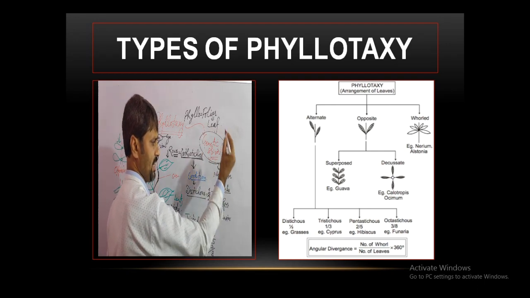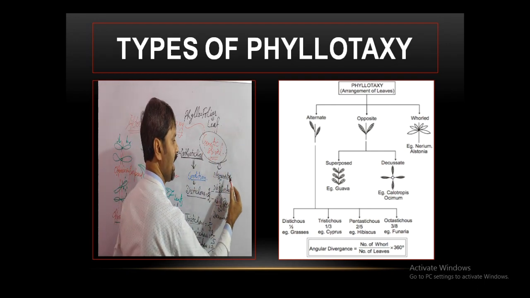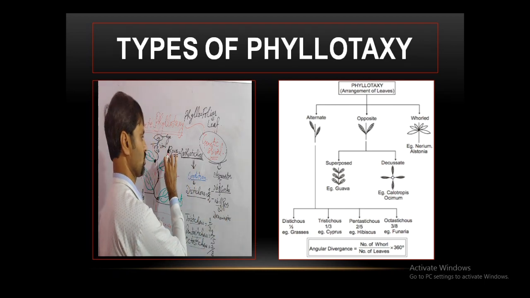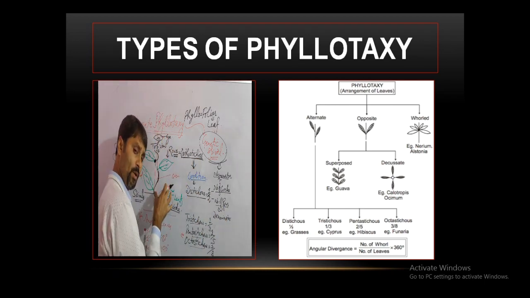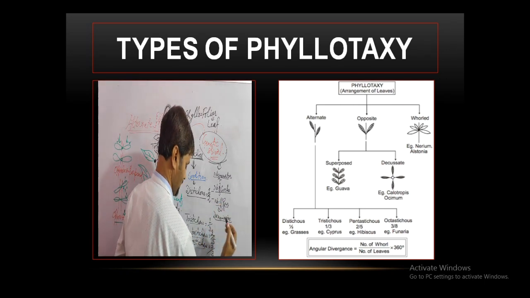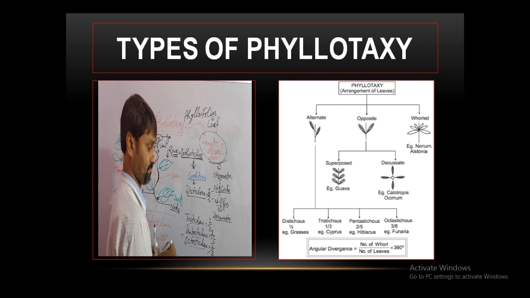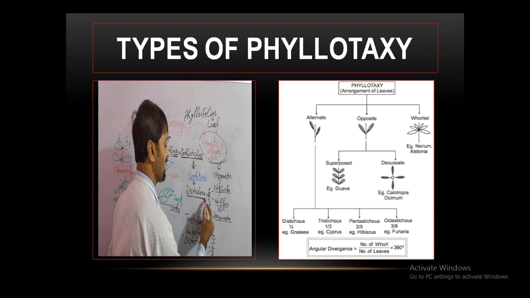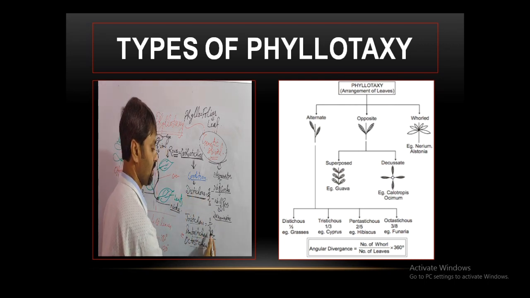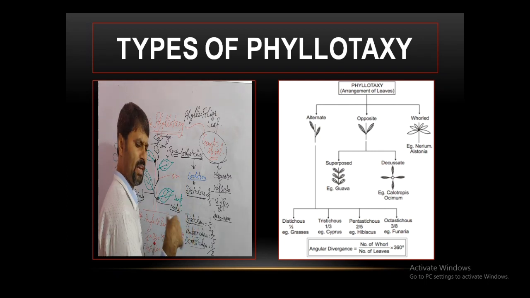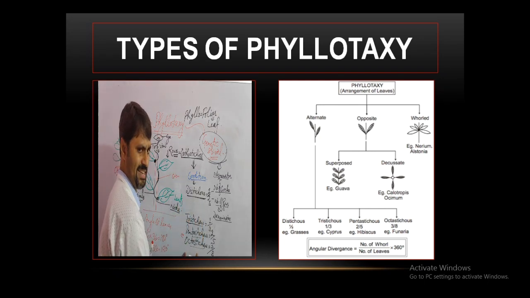These genetic spirals are taken as the numerator, while the number of rows, called orthostichies, from the top view, is taken as the denominator. If the number of rows is 2, the condition is called distichous. If the number of rows is 3, it is called tristichous. Depending on the number of rows, we name the stichy.